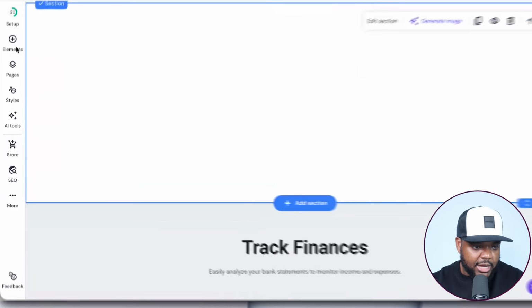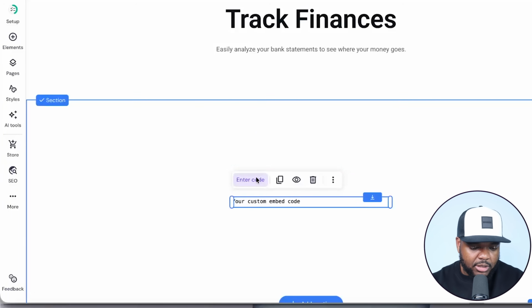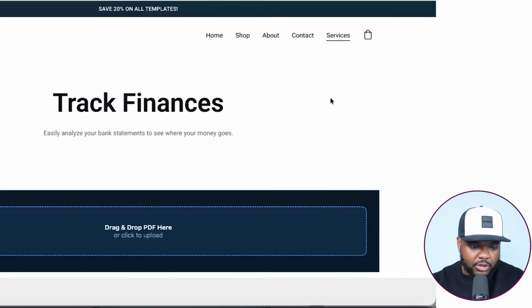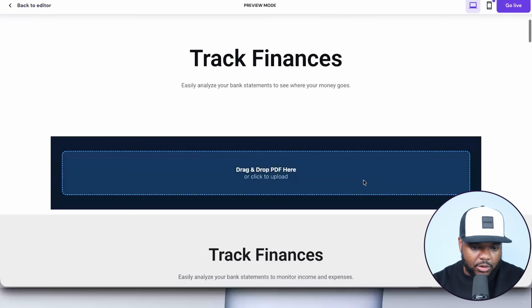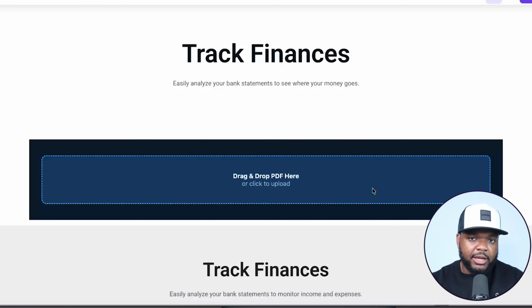So it's been able to do that. I'm going to come over here to elements. I'm going to click on embedded code and I'm just going to paste the code from ChatGPT in here just like this. And just like that, the PDF web application is now on my website. And the reason why this is somewhat revolutionary for ChatGPT standards is because before, yes, it could make a web application and it probably could have done something similar to this, but when I would use it, it wouldn't always work. So we're going to put it to the test and see if it's able to function.